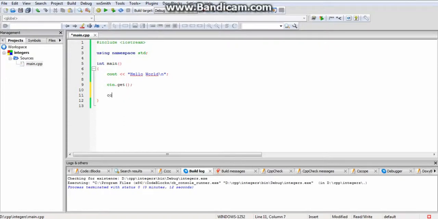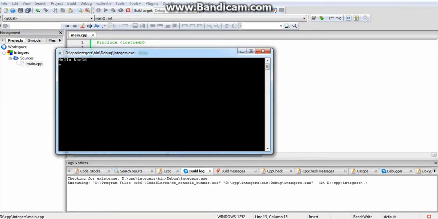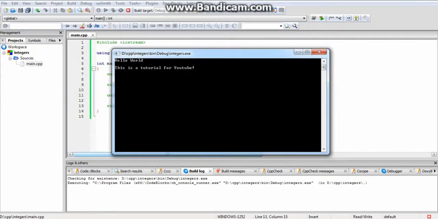So I can put in here cout, this is a tutorial for YouTube, exclamation mark, \n for new line. Our trailing semicolon, and now I can put in cin.get, semicolon. We compile it again, and it says hello world. Now it waits for us to give a keystroke again. We give a keystroke, and it prints this is a tutorial for YouTube. See, that puts in an intermission or a pause where we actually have to act before it continues the program.